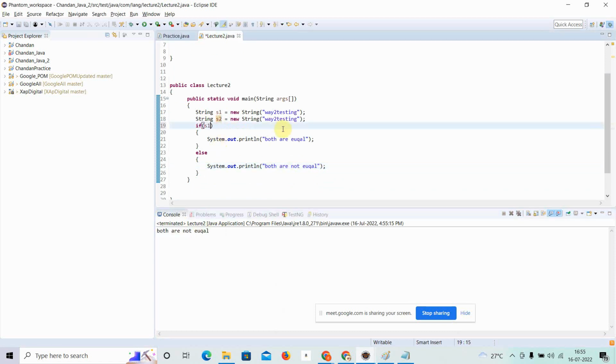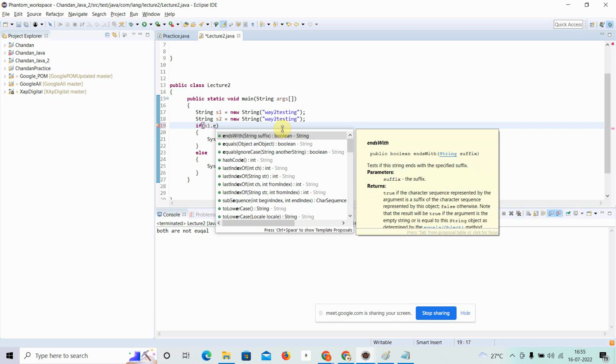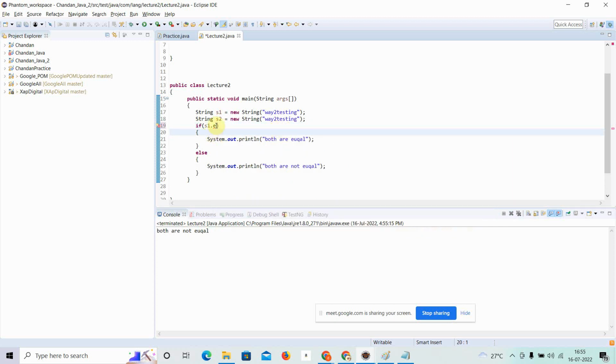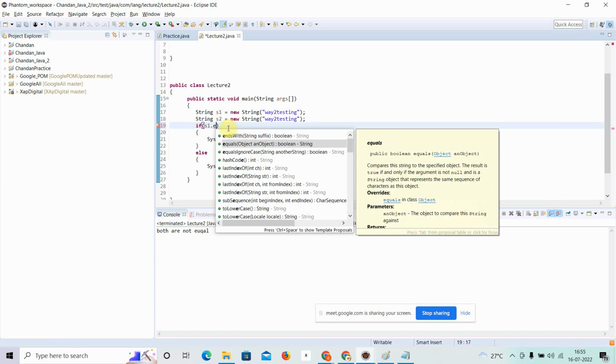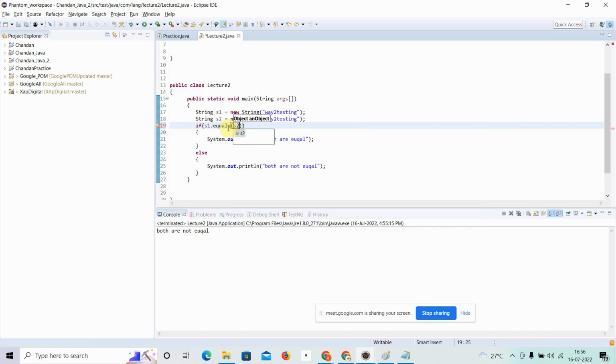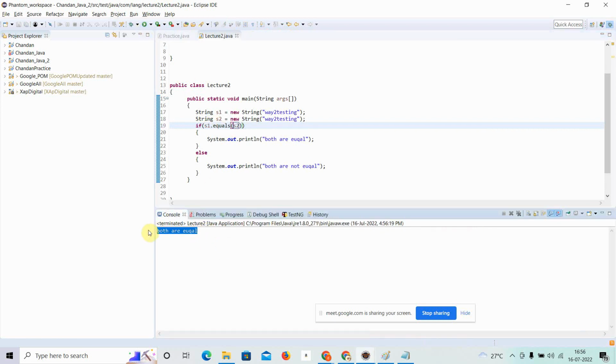But if I say s1 dot equals, there is a method to compare strings as an object. You can see the definition of this method, it will accept an object. So the equals method, which is an already inbuilt method of the string, will compare the objects here. I am saying that equals compares my string object s1 to s2. So now this time you can see it will print both are equal. This is the small concept that you need to understand.